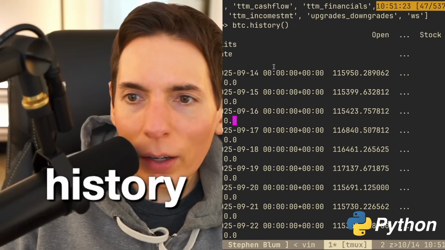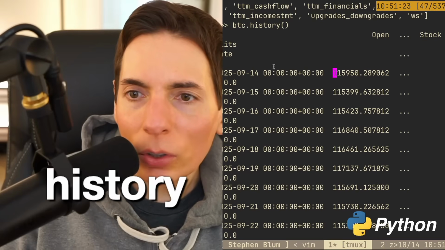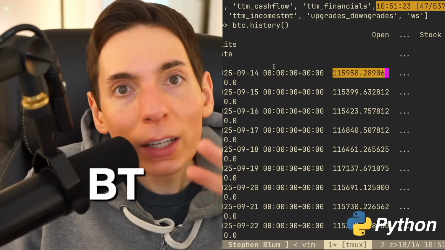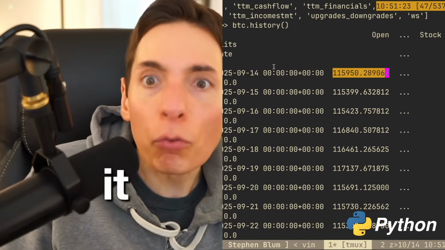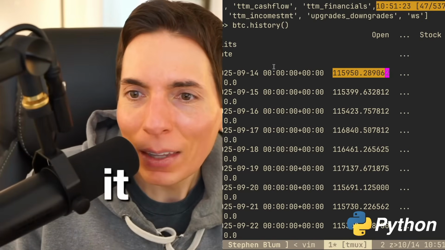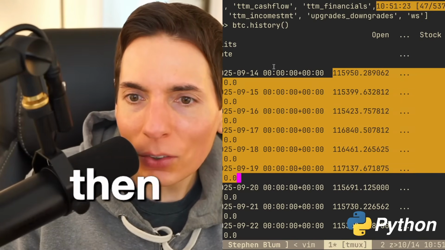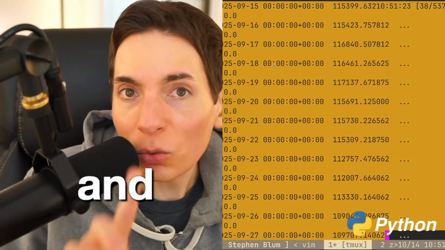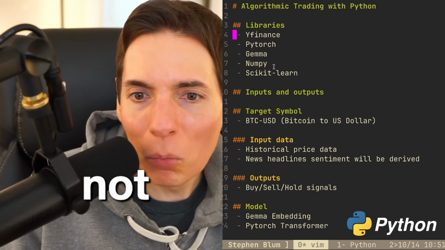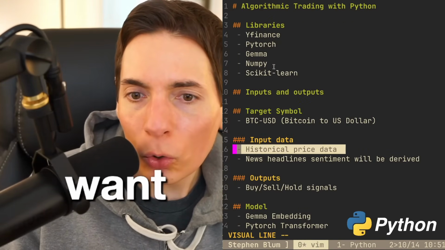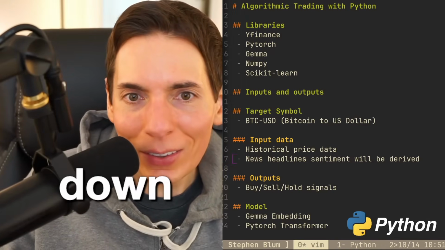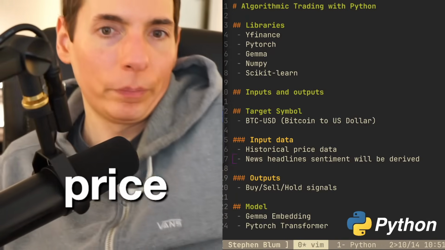And then here we go. Price. Okay, perfect. So here's the price history of BTC. And you can do it for any symbol. You could do it for Apple or Google, or I guess Alphabet, right? Or Tesla. You could do Tesla. And then you can see all these different prices and their histories. That's where our training data comes in. But that's not the full breadth of our training data. We want more training data than that. We're going to get the historical price data and the news headlines as well. That's going to be great. I'm really excited for it.